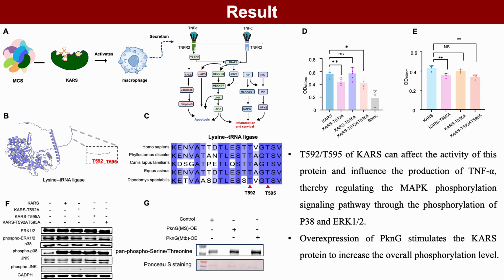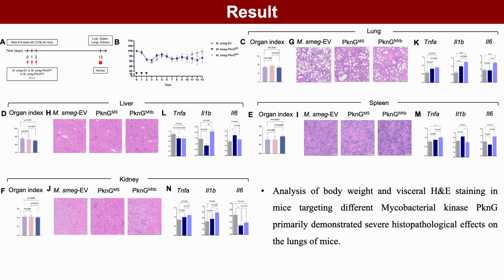In vitro activity assays showed that phosphorylation at these sites enhances KARS enzymatic activity and promotes TNF-alpha receptor release, thereby modulating the MAPK phosphorylation pathway. Thus, PknG acts in a KARS-dependent manner in the host. To model the virulence factor's physiological role, we infected mice with PknG overexpressing strains.